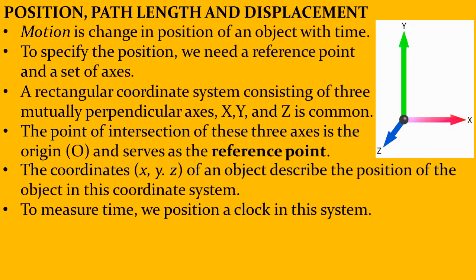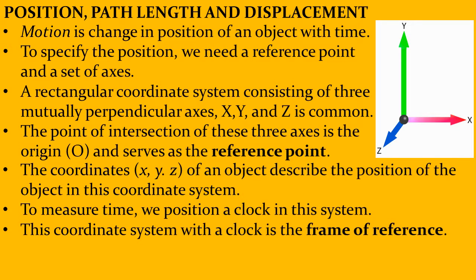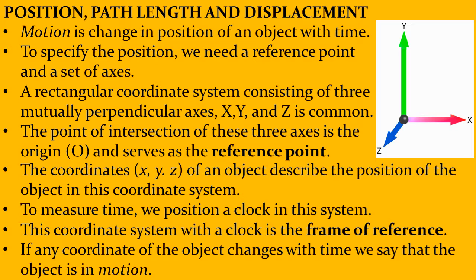Now we need to measure time because we said motion is change of position with time. To measure time, we need a clock. We position a clock within this system. And when we position a clock, this coordinate system with a clock is called the frame of reference. If any coordinate of the object, let's say x, y, or z, any one of them, changes with time, we say that the object is in motion.